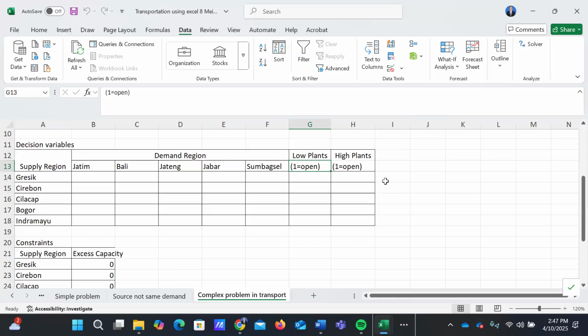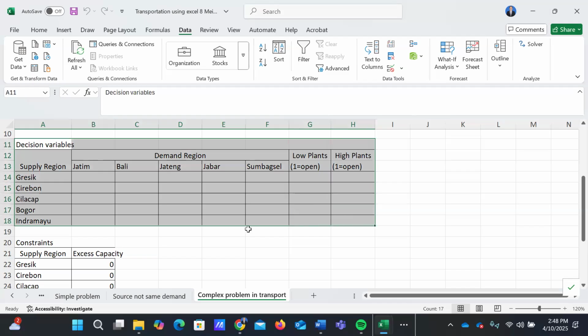When it is noted by 1, it means that the capacity will be open, and on the contrary, if the value of the cell is null or zero, the capacity will not open. So for this cell, the value will be 0 or 1. Null means not open, 1 means open. This is our decision variable.